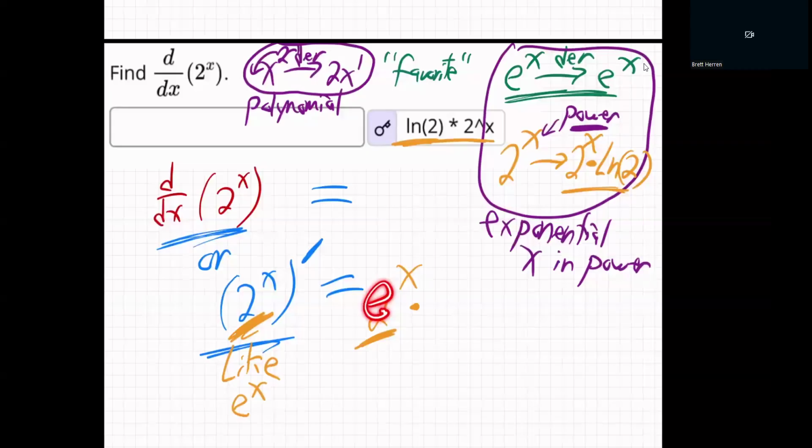the perfect 2.71828... blah blah blah. That's what e is. Anyway, I forgot it for a minute. Anyway, e is the perfect number. Two is not that perfect number, so it's going to need a little adjustment. And what it is, it's the natural log.